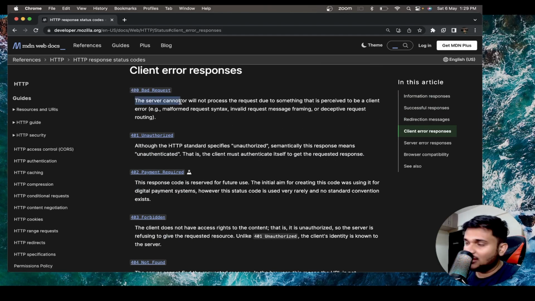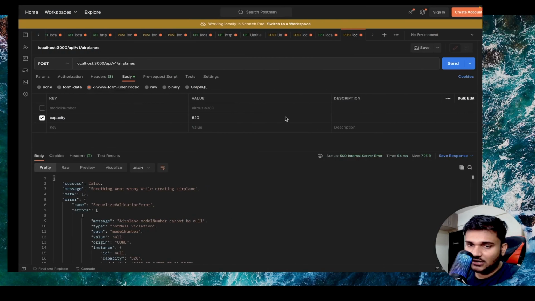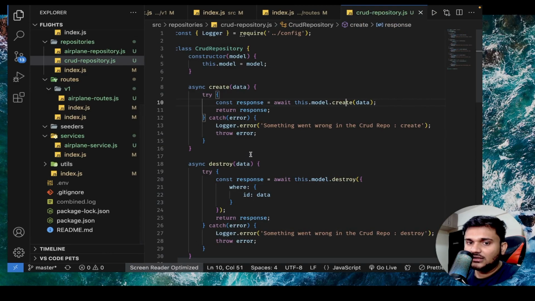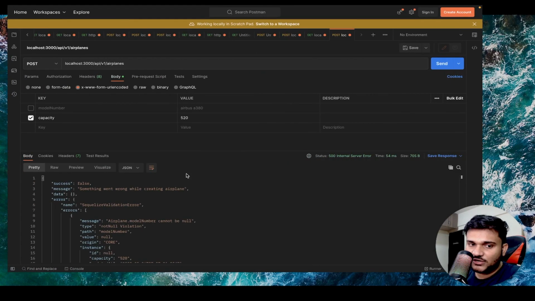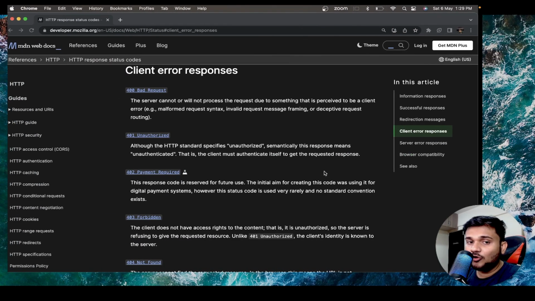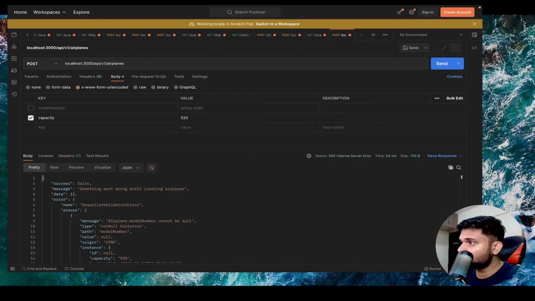The server cannot or will not process the request due to something that is perceived to be a client error. For example, malformed request syntax, invalid request message framing, deceptive request routing, etc. So that's a bad request, and we need to handle this as a bad request. If the user is sending this, we should not get 500 internal server error. We should get 400 bad request. This is something that we should get.